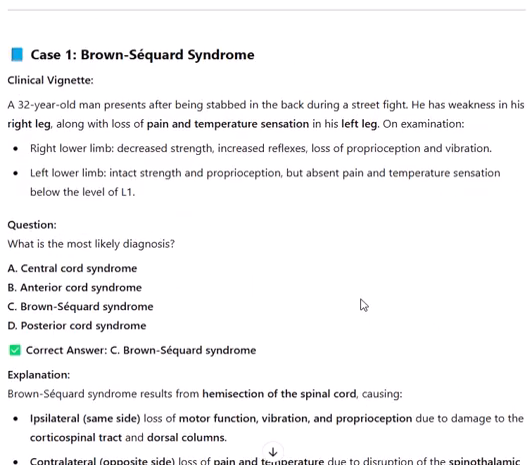Puerto Rico Medical Board style clinical vignettes. Topic: spinal cord tract injuries, Brown-Séquard syndrome, and related lesions. Case 1, Brown-Séquard syndrome. Clinical vignette.